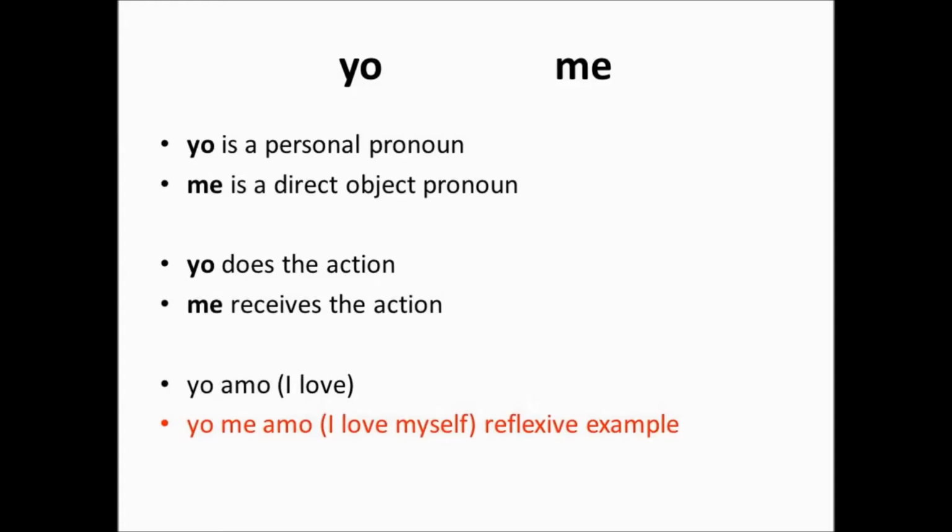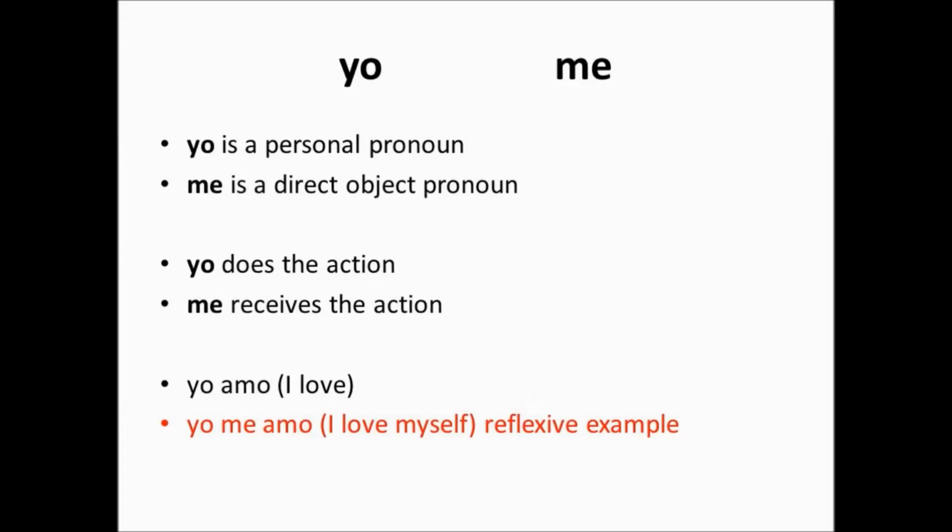And you might notice that unlike English, we say I love myself in that order. I, the personal pronoun, love, the conjugated verb, myself, the direct object pronoun, and in this case, a reflexive example. We do it in that order, but in Spanish, it's in a different structural grammatical order. Instead, you say yo me amo. You don't say yo amo me. Okay? So you're actually saying I myself love. That's what you're actually literally saying in Spanish.